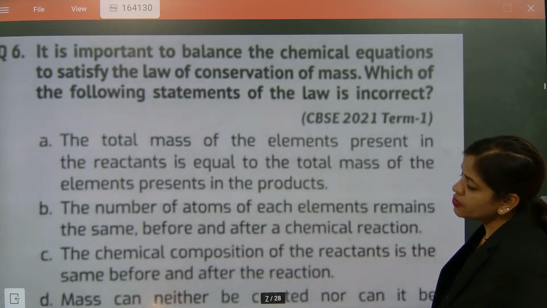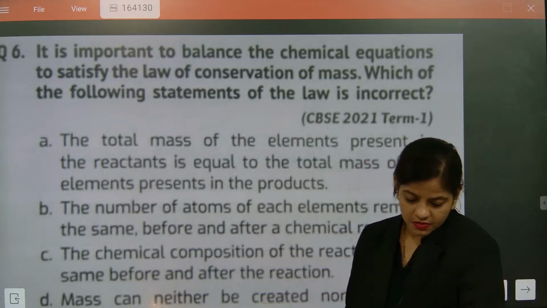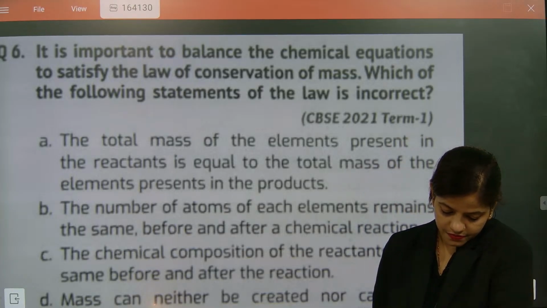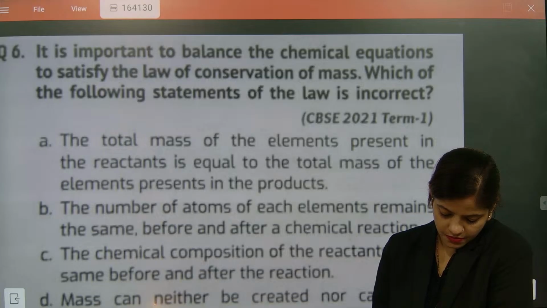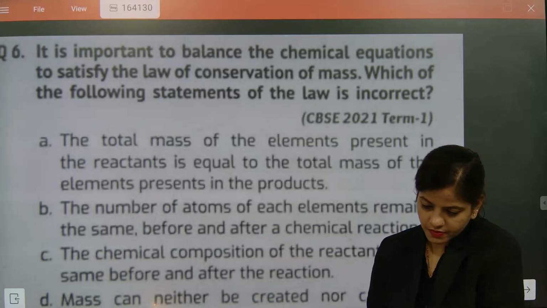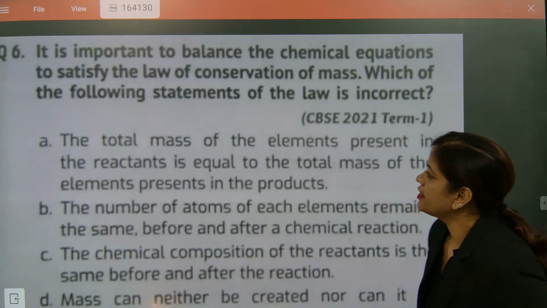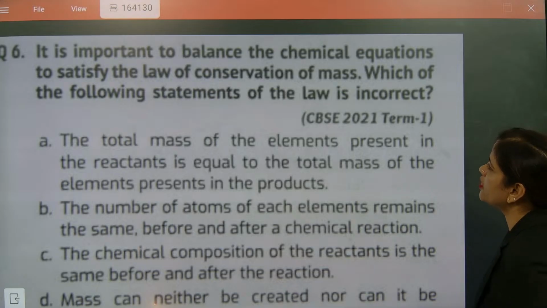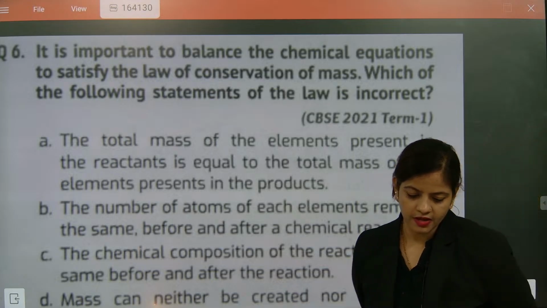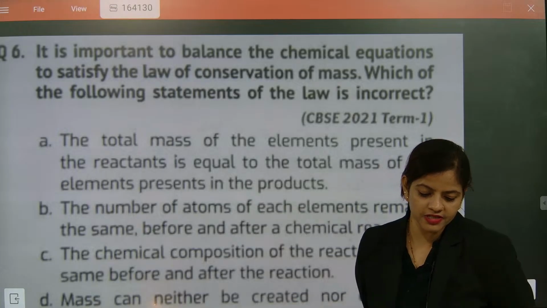So it is important to balance the chemical equation. Okay, now look here. It is important to balance the chemical equation to satisfy the law of conservation of mass. Which of the following statements of the law is incorrect? Come on, say which of the following statements of the law is incorrect.